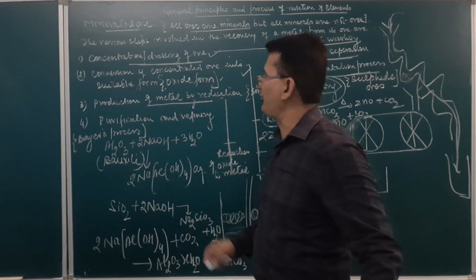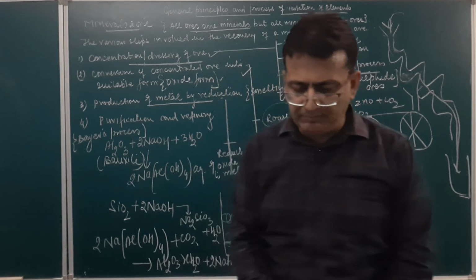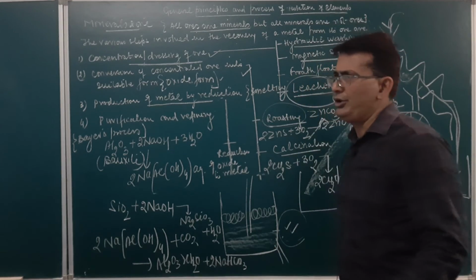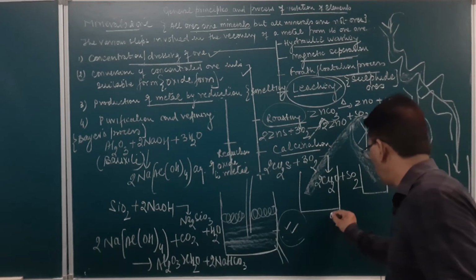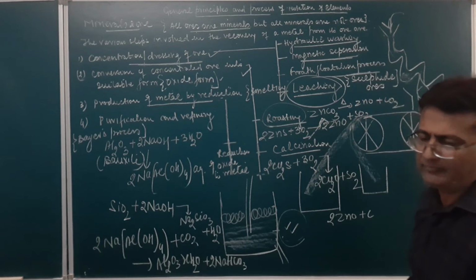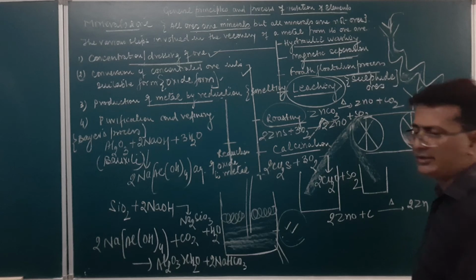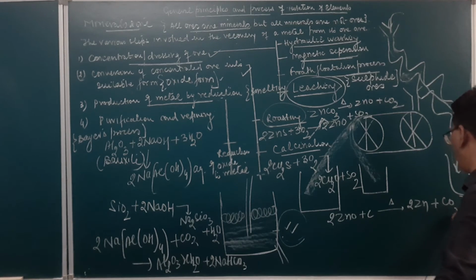Third step will be the production of metal by reduction. Now we have obtained the metallic oxide, so production of metal by reduction. We have to reduce the metal by using a certain reducing agent. Like if you take zinc oxide when reduced with carbon, on heating it will result in the formation of zinc, and carbon dioxide will be given out over here.